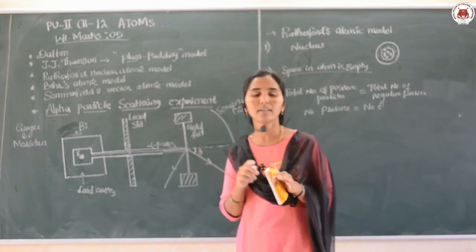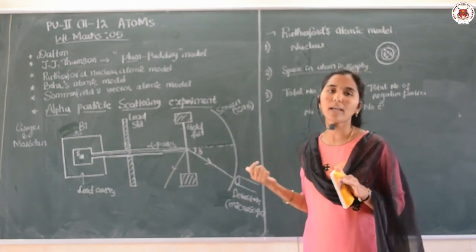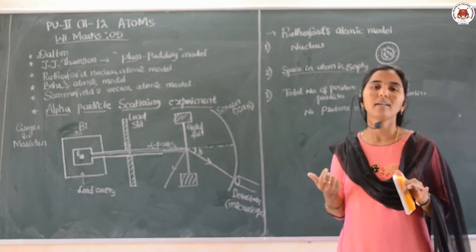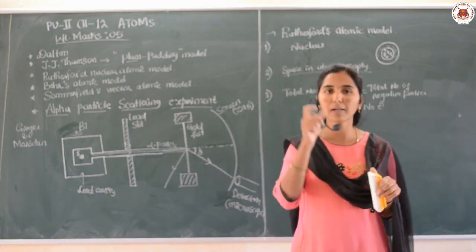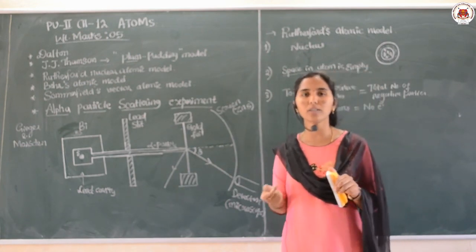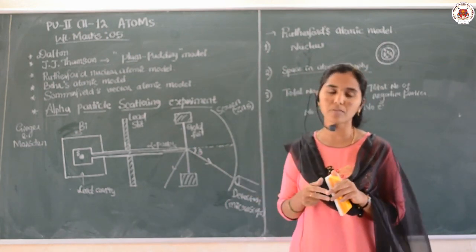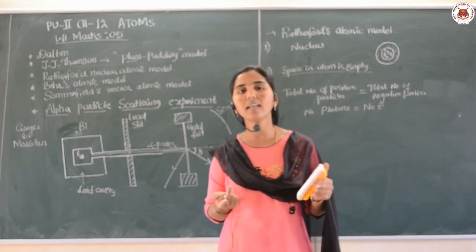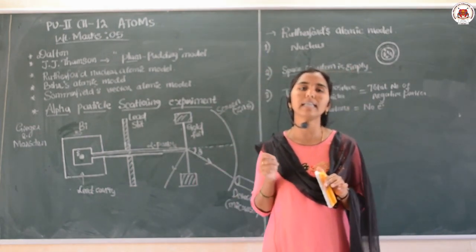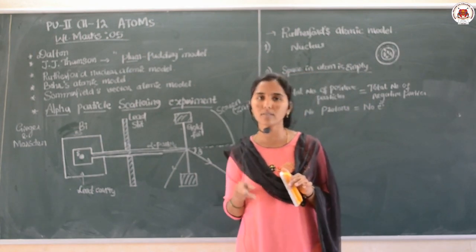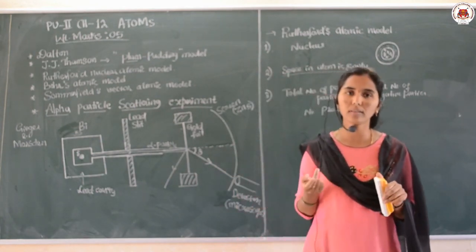But why did the Rutherford atomic model fail? It could not explain phenomena such as the spectral lines of hydrogen or hydrogen-like atoms, and it was unable to explain the particular orbits in which the electrons revolve.